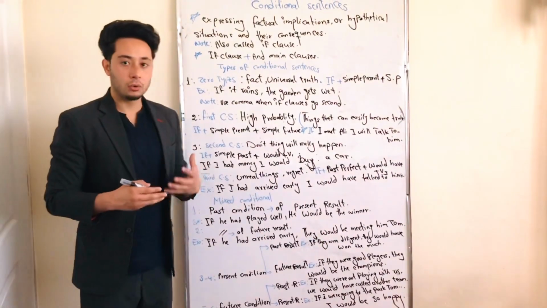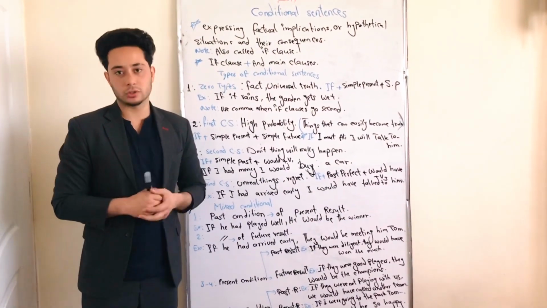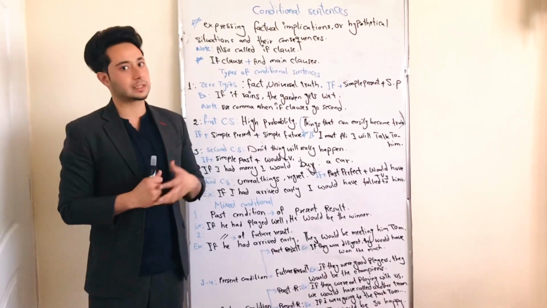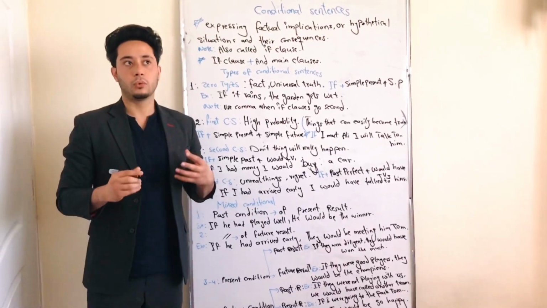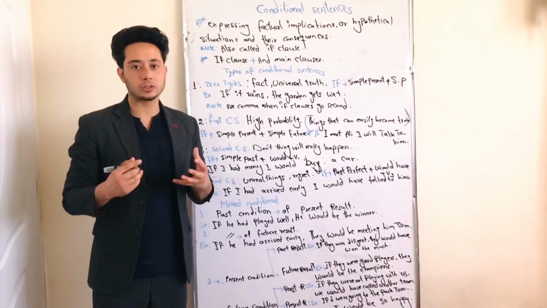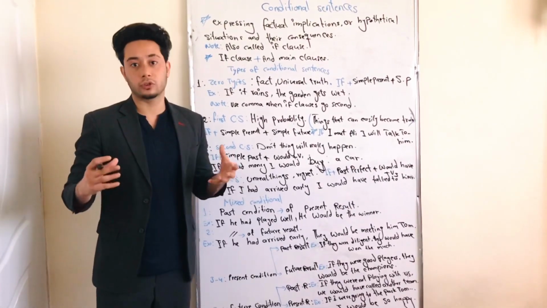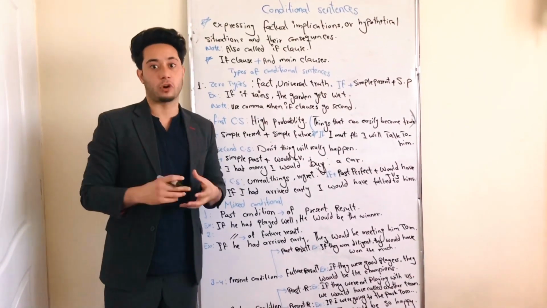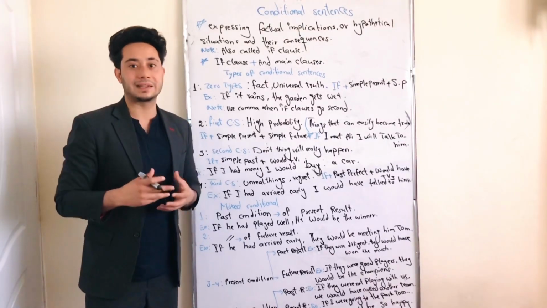And from now on, we're going to talk about the mixed type of conditional sentences. Lots of students are asking me, sir, can we call mixed type of conditional sentences the main types? No, they are not the main types of conditional sentence, but we need to know what the mixed conditional sentences are, or how we can use these types of conditional sentences with each other in mixed forms. There are 6 ways of using the conditional sentence in mixed forms.